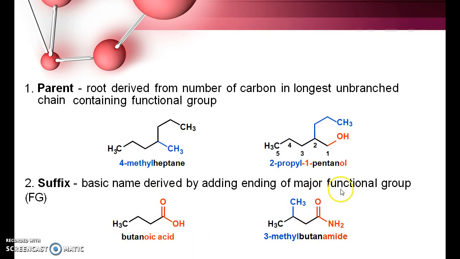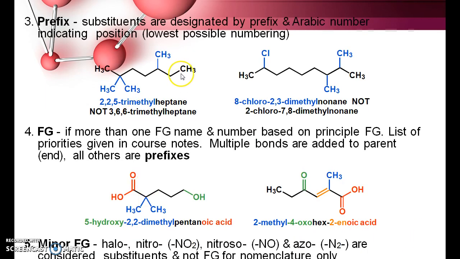Here the functional group is amide and the substituent is methyl, so 3-methyl butanamide. And here also the same thing, the carbon chain is made up of around 7 carbons, so heptane, and the substituents are methyl. Since all the substituents are similar, you have to give the position of each one. For example, 2,2,5-trimethyl heptane.